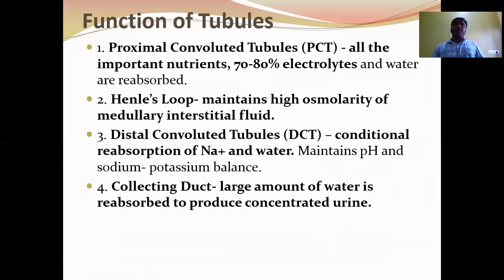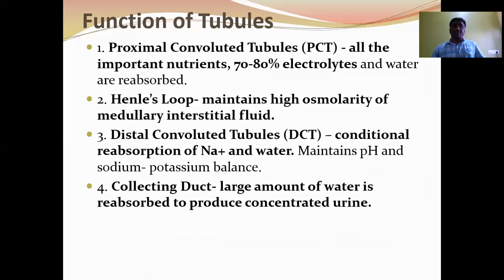At the hairpin bend of Henle's loop, the filtrate concentration is maximum, that is 1200 milliosmoles per liter. In the cortex region at the proximal convoluted tubule, the filtrate concentration is 300 milliosmoles per liter, and when it reaches the hairpin bend, it is 1200 milliosmoles per liter in the inner medullary region.